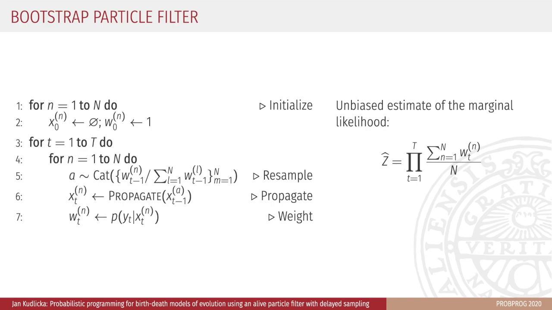Alright, we are now ready to run the probabilistic program using SMC. Let us recall how the bootstrap particle filter, the simplest of the SMC methods, works. After initializing the particles, we repeat the following procedure for each of the t time steps and for each of the n particles. We choose an ancestry index from a categorical distribution with probabilities proportional to the weights at the previous time step. We then propagate the corresponding particle, and we calculate the new weight. If we are interested in the estimate of the marginal likelihood, we use the formula shown on the right side.